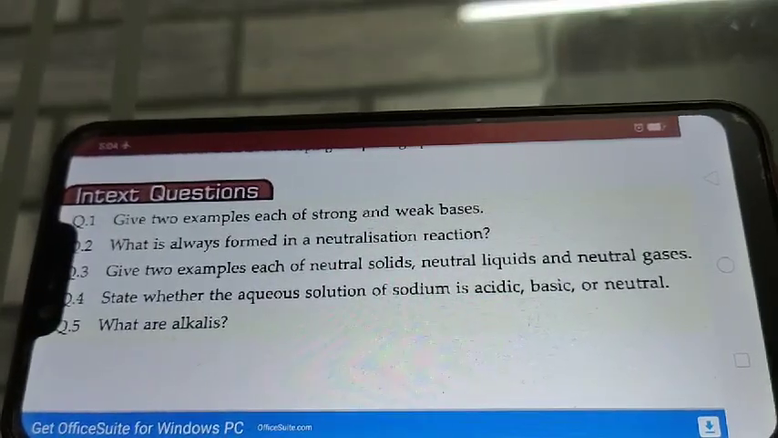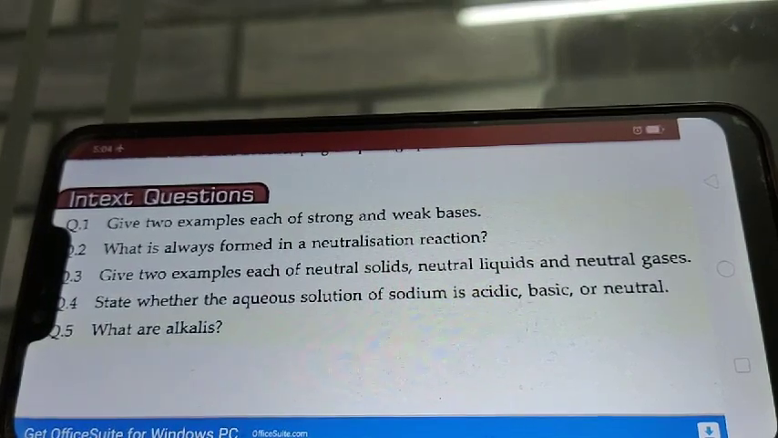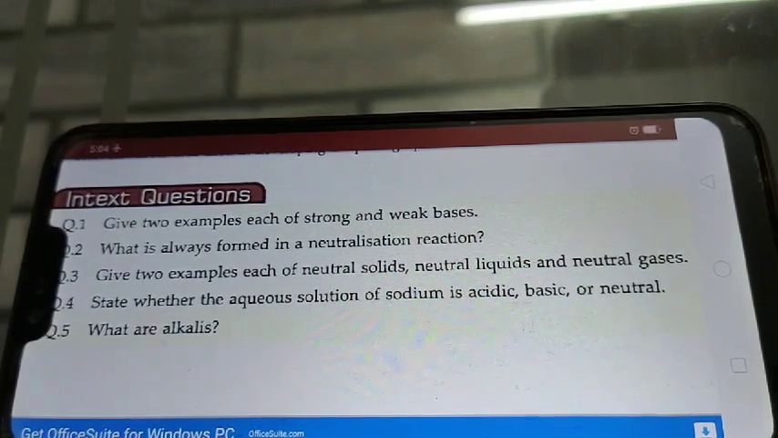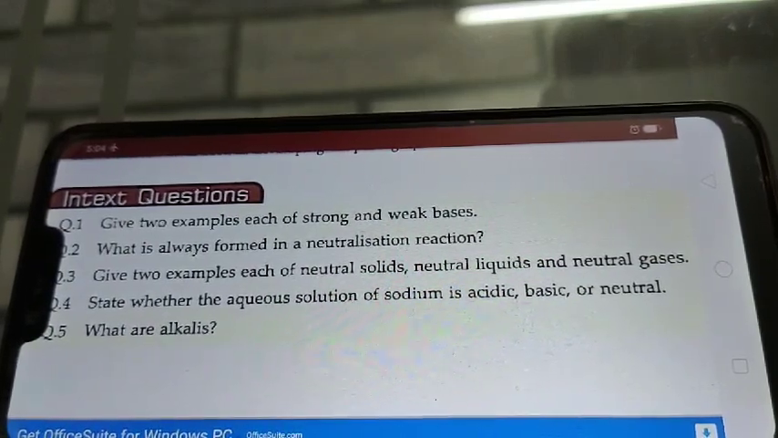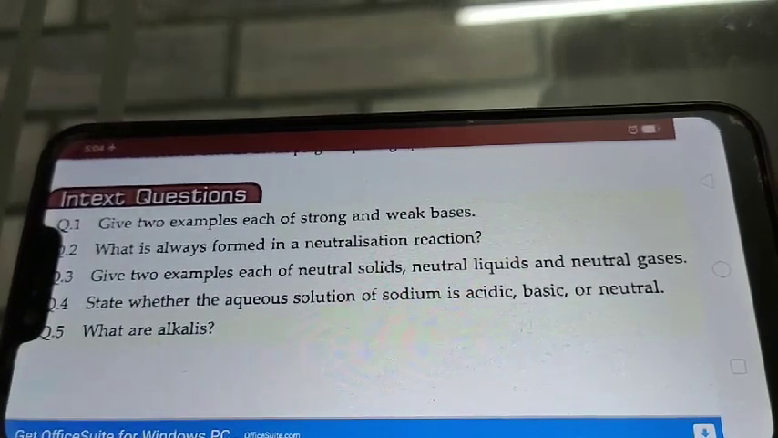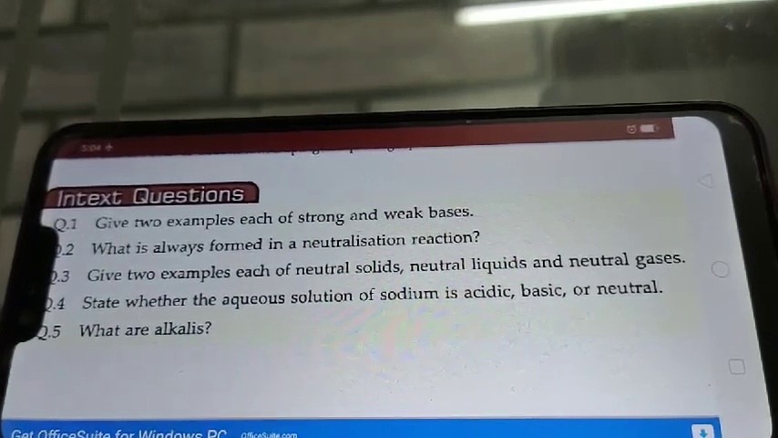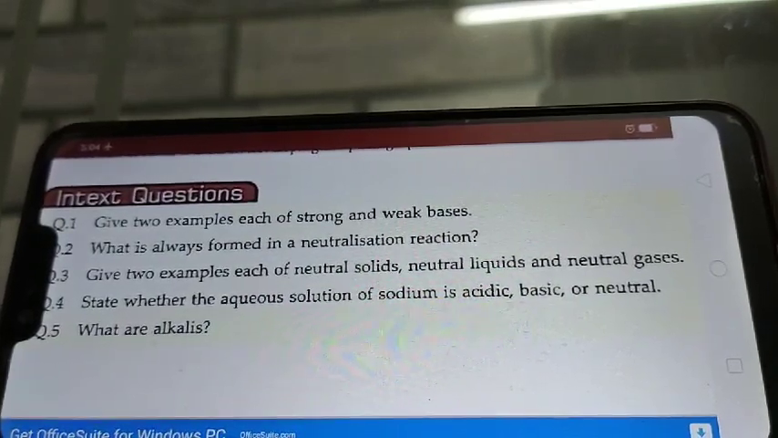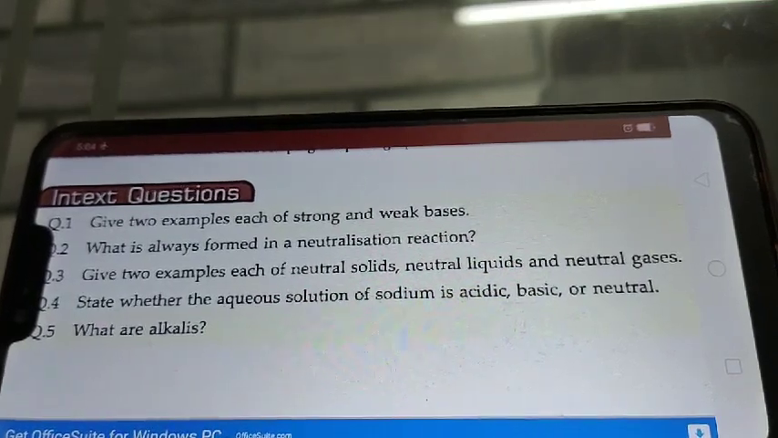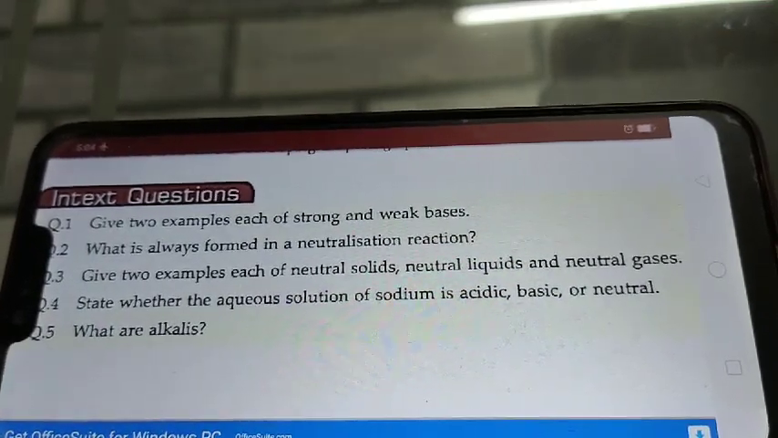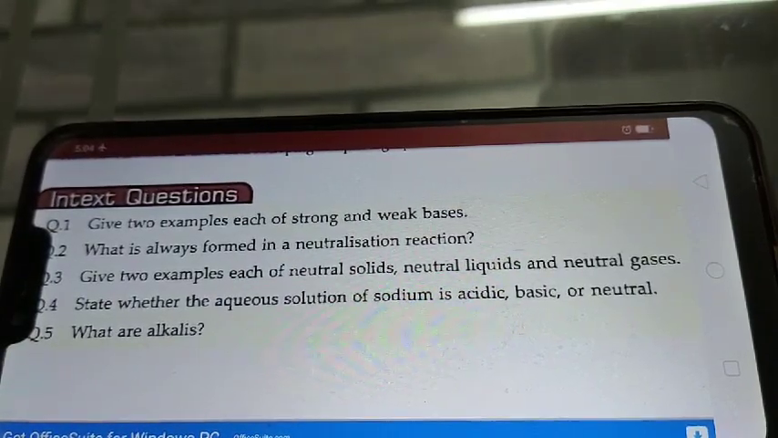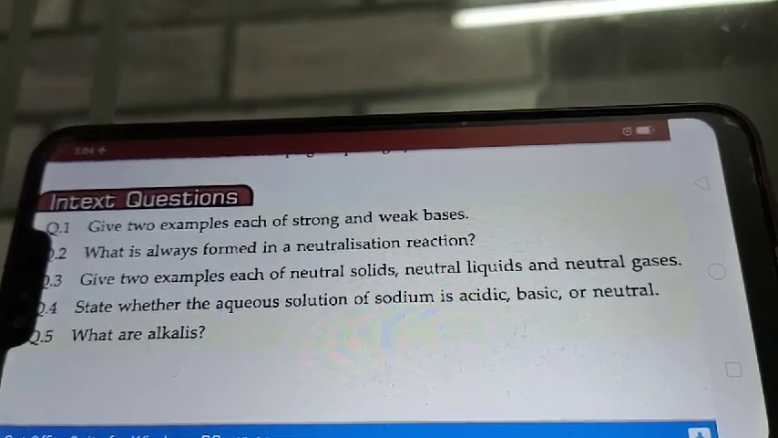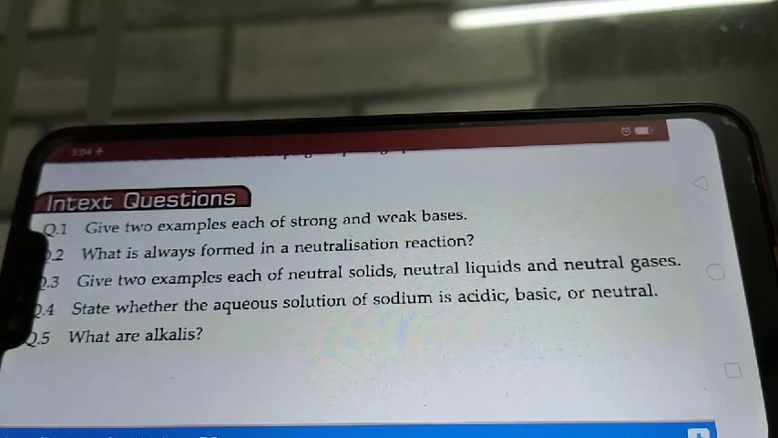So students, our next question is, give 2 examples each of strong and weak bases that you people have to write by yourself. Second is, what is always formed in a neutralization reaction? So students, salt is always formed in a neutralization reaction. Third, give 2 examples each of neutral solids, neutral liquids and neutral gases that you also have to write by yourself. Question number 4, state whether the aqueous solution of sodium is acidic, basic or neutral. So students, the aqueous solution of sodium is always basic.